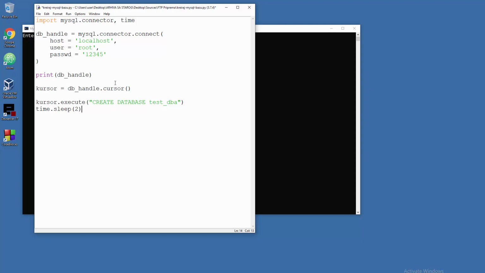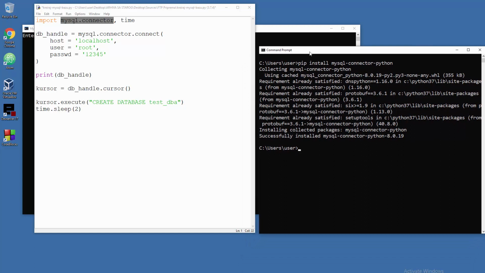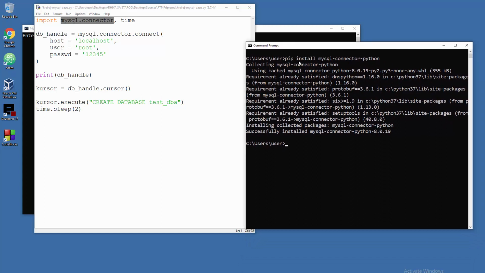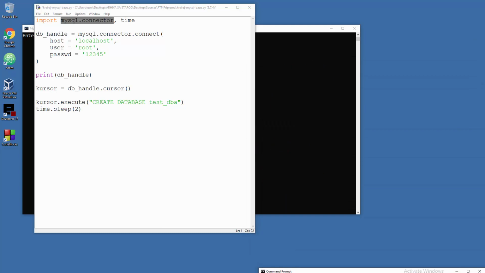If this is the first time watching this video, just note I'm gonna go really quickly through these lines of code. To hook from Python to MySQL server, you need to use MySQL connector, and you're gonna grab that if you don't have it by using this line, pip install mysql-connector-python.